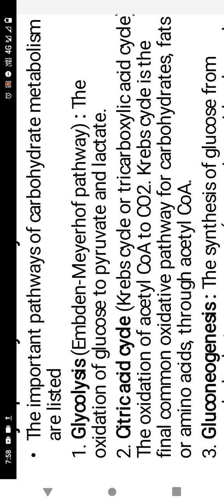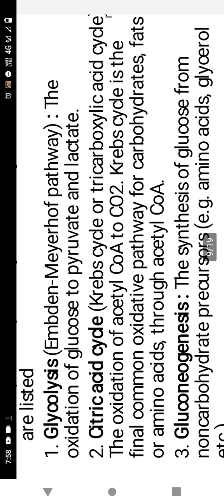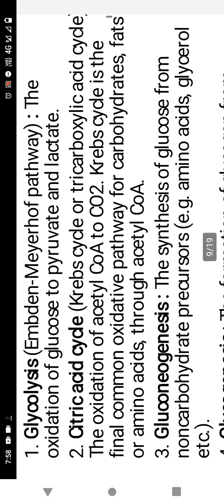First, we see about glycolysis: the oxidation of glucose to pyruvate and lactate, which means glucose is degraded and the final product is pyruvate in aerobic condition and lactate in anaerobic condition. The next pathway is the citric acid cycle, or Krebs cycle, or tricarboxylic acid cycle. In this cycle, acetyl CoA is oxidized and converted into CO2. It is the common oxidative pathway for carbohydrates, fats, and amino acids.